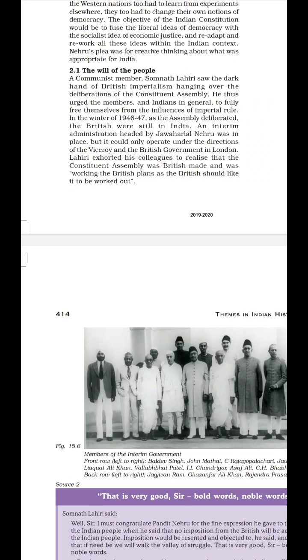What matters is that the country should be run by ourselves. Clear?